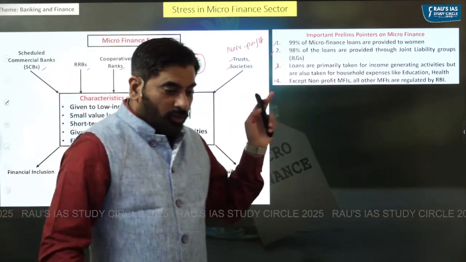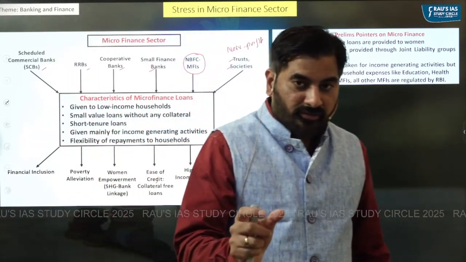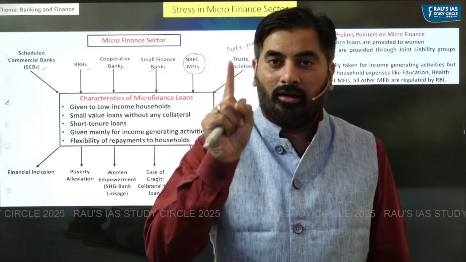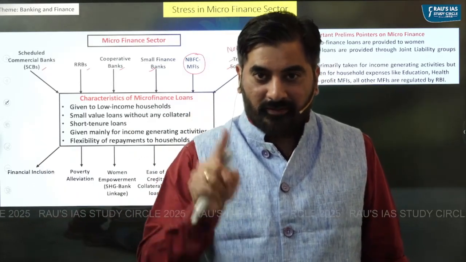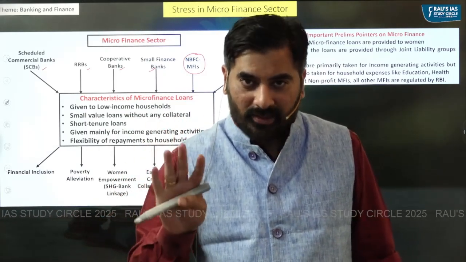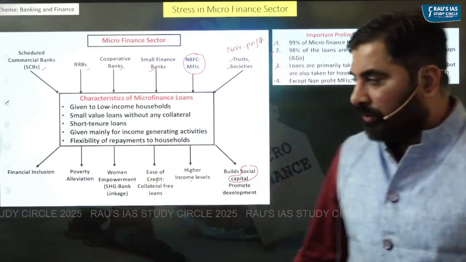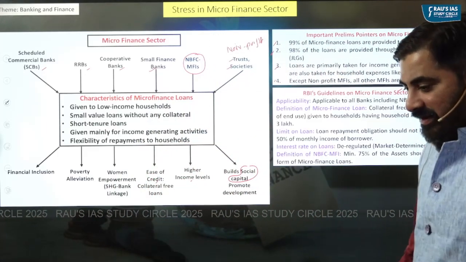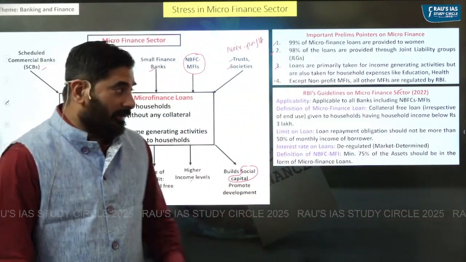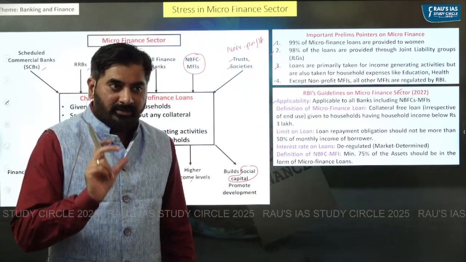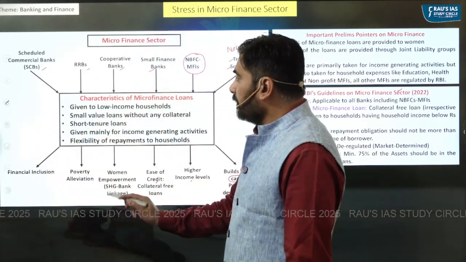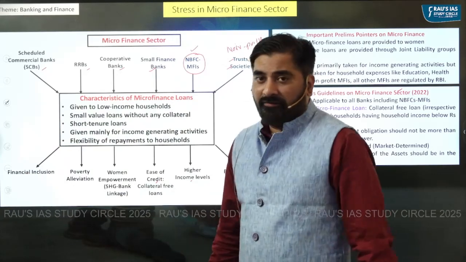All these institutions which are involved in giving microfinance loans are regulated by RBI, except the non-profit microfinance institutions, which is trusts and societies. They are not regulated by RBI. Now coming to RBI's guidelines on microfinance sector, which was issued in the year 2022. One, earlier, RBI's guidelines on microfinance loans were applicable only to the NBFC MFIs.